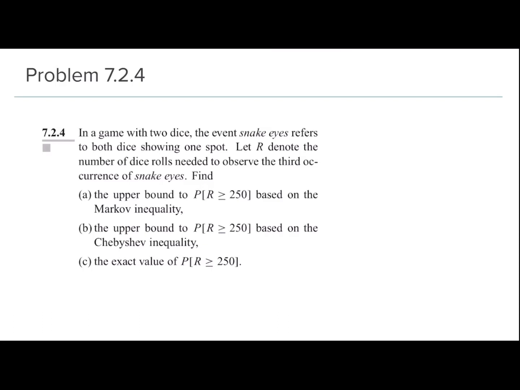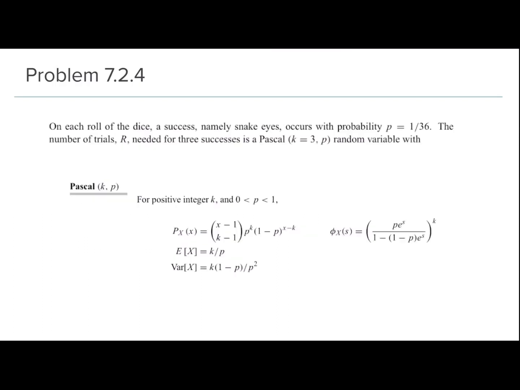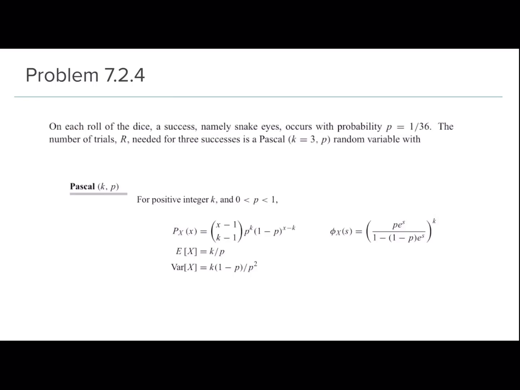So basically, in R minus 1 dice rolls, there would have been 2 occurrences of snake eyes, and on the Rth throw, there would have been the third occurrence of snake eyes, right? So in that way, R would denote the dice rolls needed to observe 3 occurrences of snake eyes, right? So the probability distribution for that would be the Pascal distribution, right?